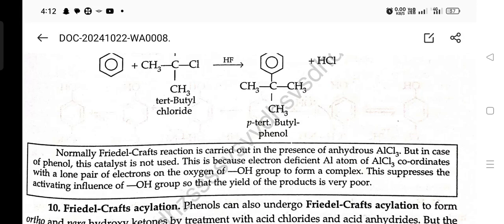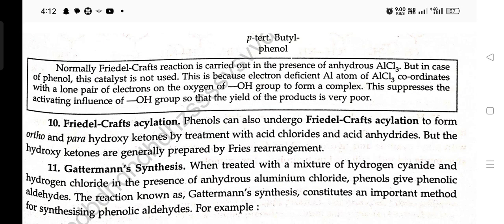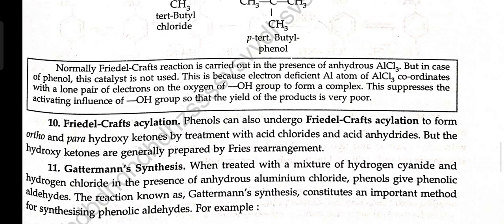Friedel-Crafts acylation. Phenols can undergo Friedel-Crafts acylation to form ortho and para hydroxyketones by treating with acid chloride and acid anhydride, but the hydroxyketones are generally prepared by Fries rearrangement.